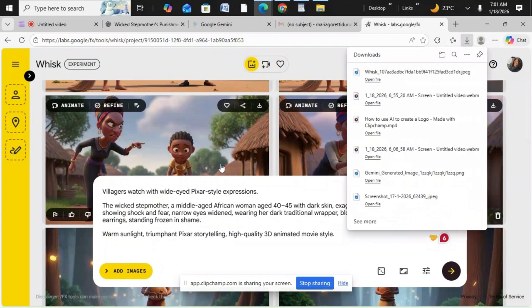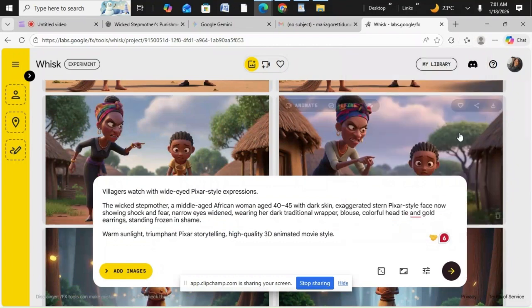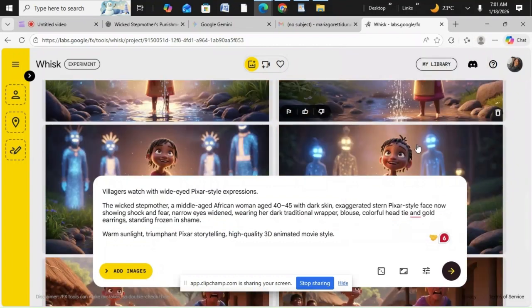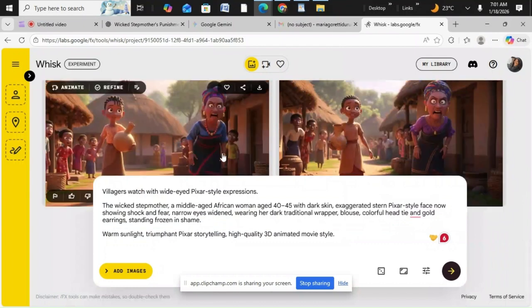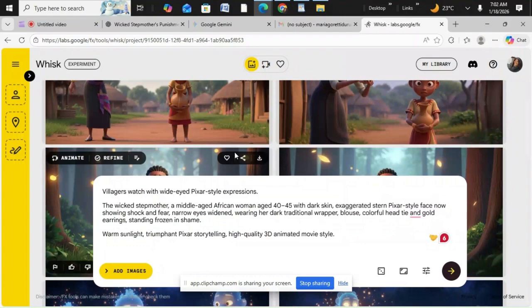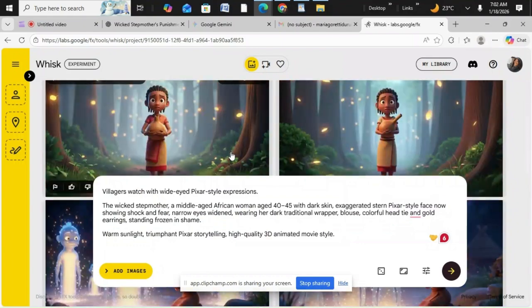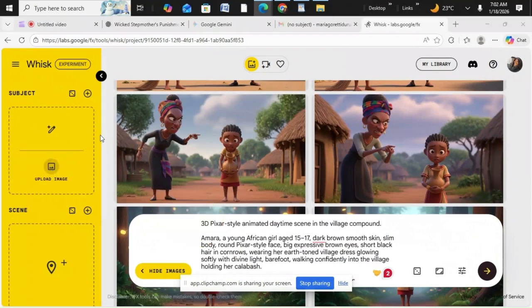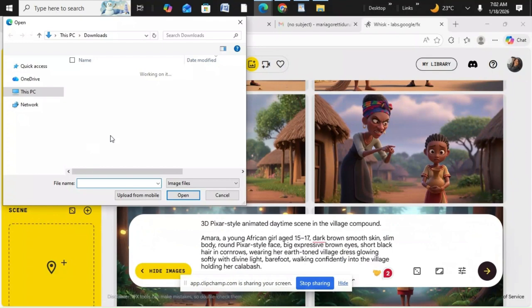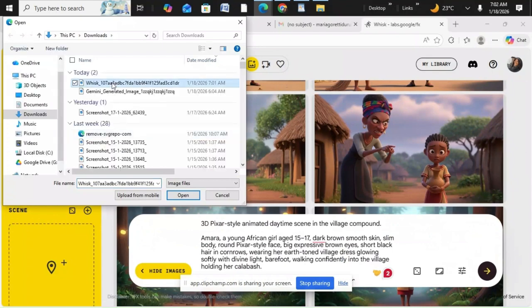It's the same day, so she does not have to look changed. It's still looking like the clothes, they still look alike, but let's say I wanted to get the exact thing. I can come here and add the image of the stepmother and Amara, so that maybe it can use that idea to create an image that will look very similar.